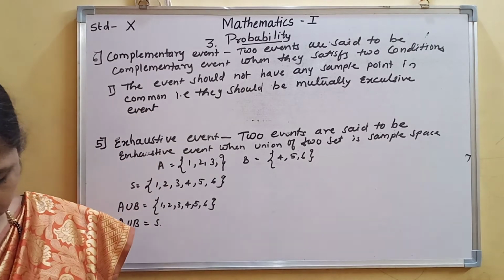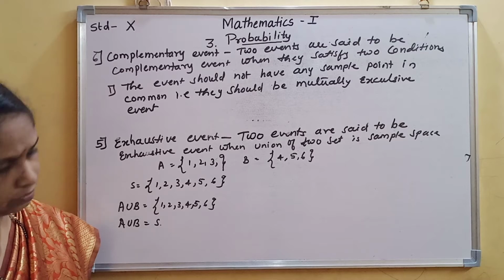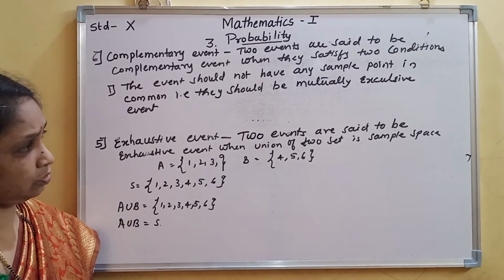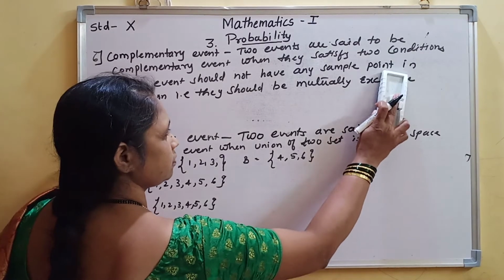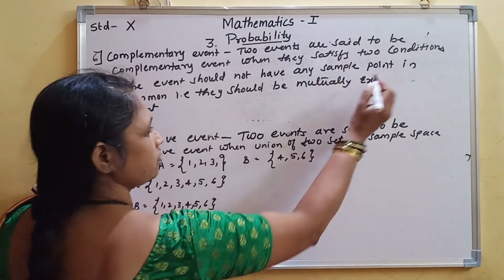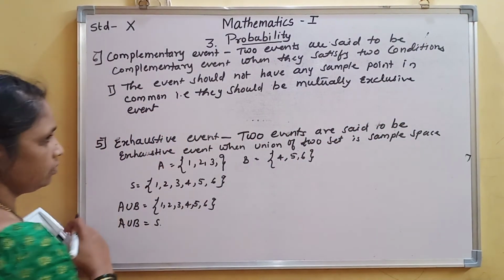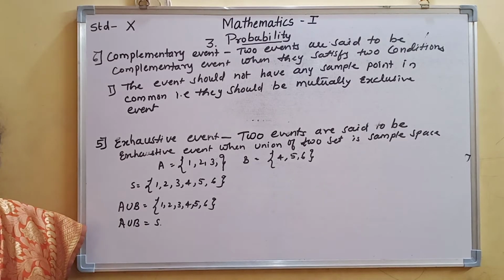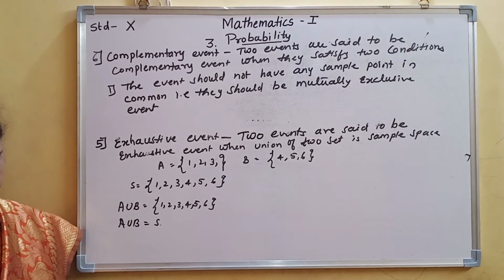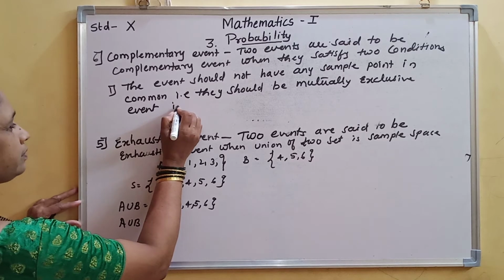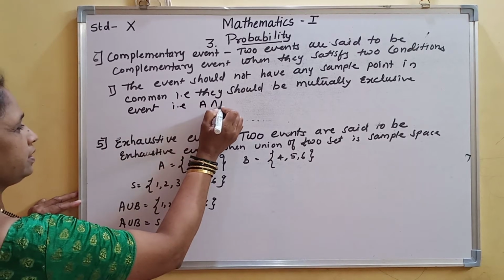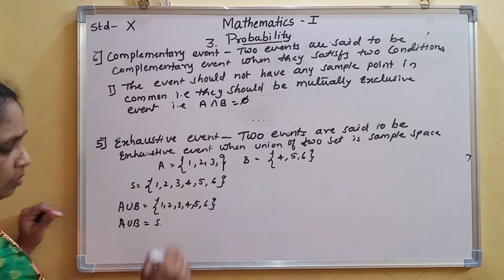Okay, mutually exclusive events, that is, A intersection B is equal to empty set.